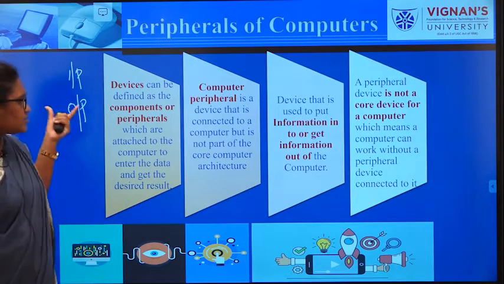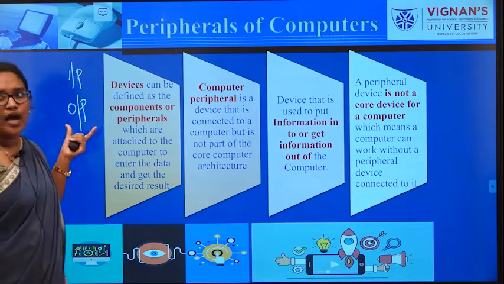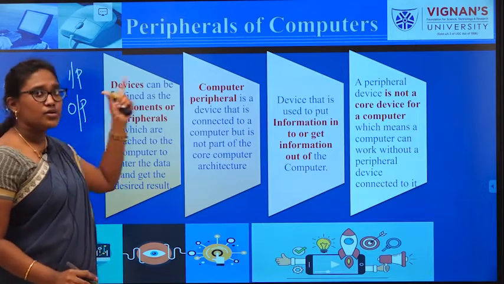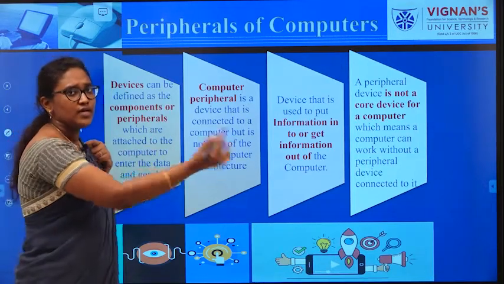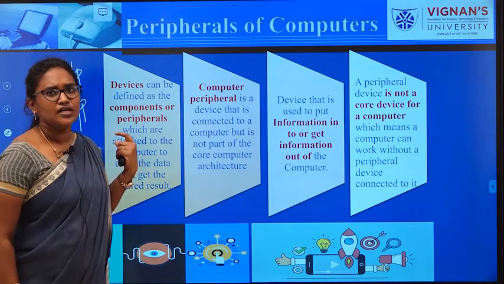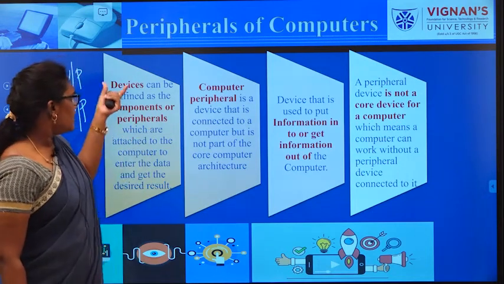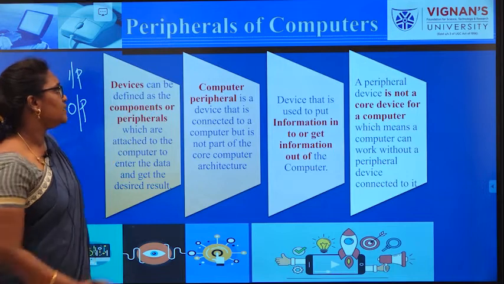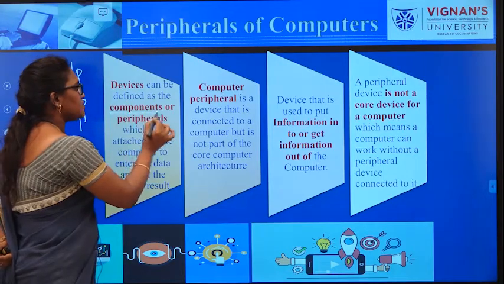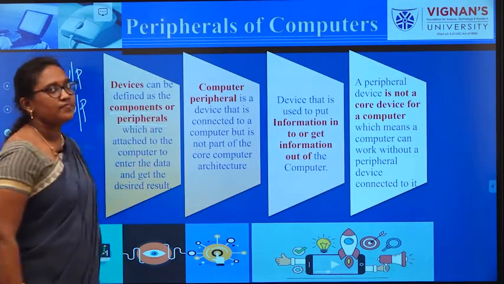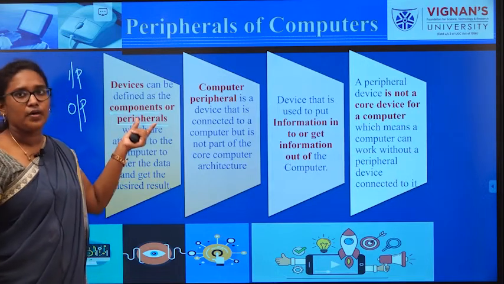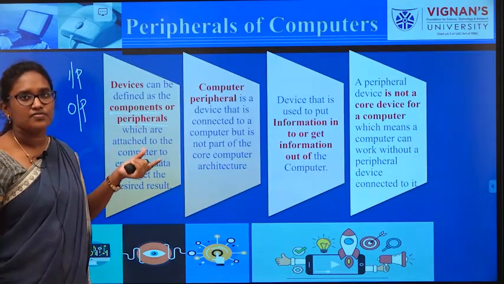What do input and output mean? Either we give input or we take output from the computer. Here the device can be defined as components or peripherals. This is very important in the basics of computers.